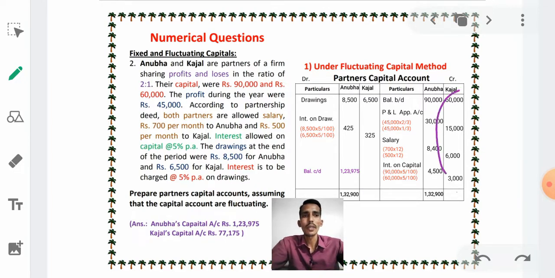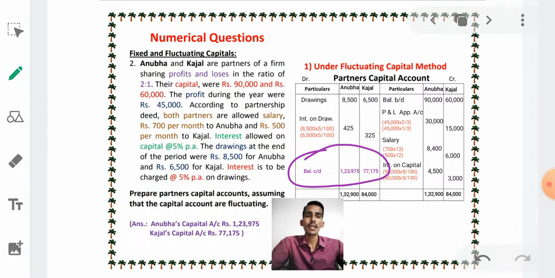Now we will see how much capital Kajal has. First we make the credit side total. Just see, total 84,000. From 84,000 we have to deduct these amounts, 6,500 and 325. After deducting, the answer will be 77,175. So these amounts are their capital after completing 1 year. Before, their capital was 90,000 and 60,000.